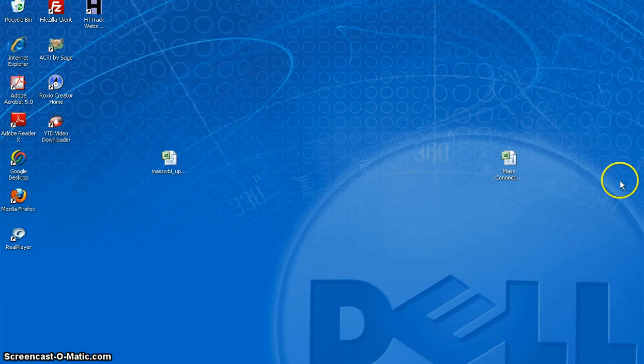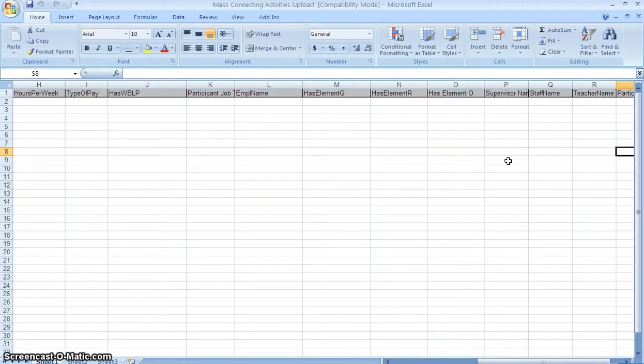Hello and welcome to my tutorial on how to use the Massachusetts Work-Based Learning Plan upload feature with an Excel spreadsheet. First of all, your spreadsheet needs to be an XLS, which is the earlier version of Excel, so make sure that you save it as that. The spreadsheet that I'm going to send you all will look like this, and it will be an XLS. But as you can see, I have the later version, so it's sort of saved in compatibility mode.